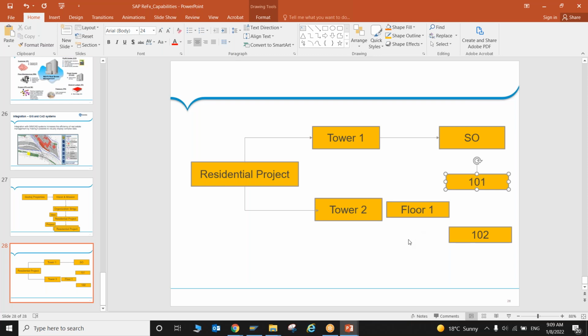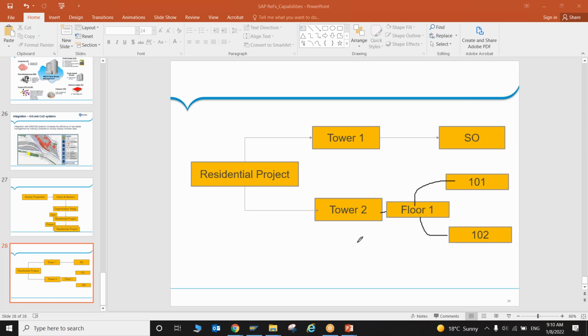So how are we understanding this? This is your tower 2, which has multiple floors. Let's say 2 floors are there, so I'm just mentioning floor 1 here. On this floor 1, 101 is one flat and 102 is another flat. Once your flat is ready, only then is it created as master data in REFX.